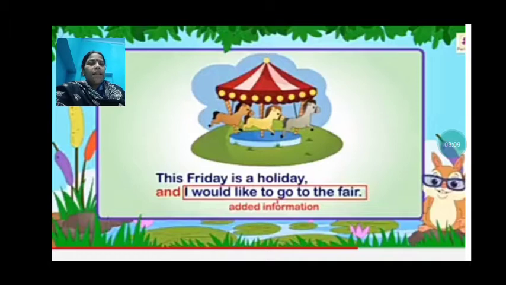So there we will join these two sentences by adding and: this Friday is a holiday and I would like to go to the fair. We have got one more piece of information, that I would like to go to the fair. It is an added information in that sentence, and we have joined it by adding and.